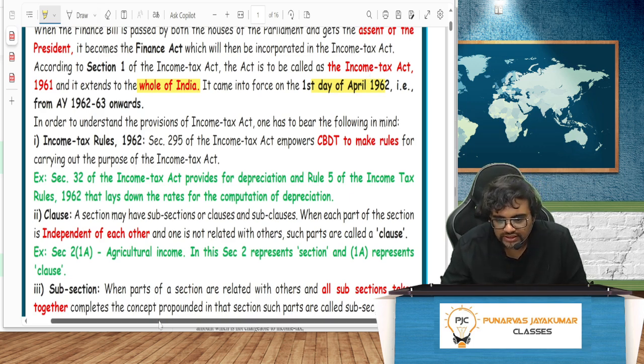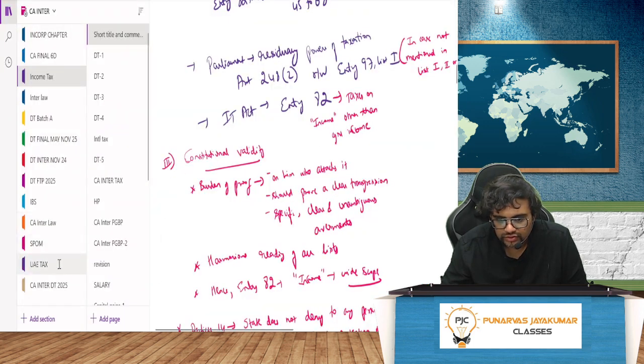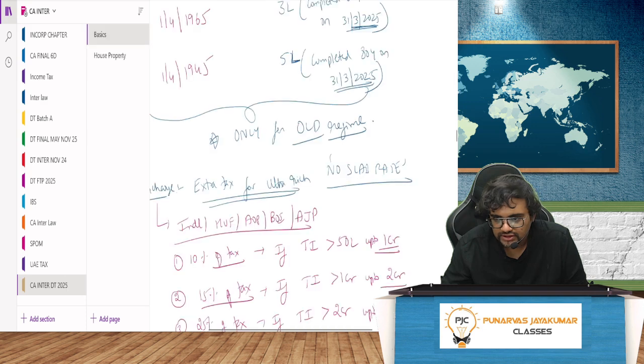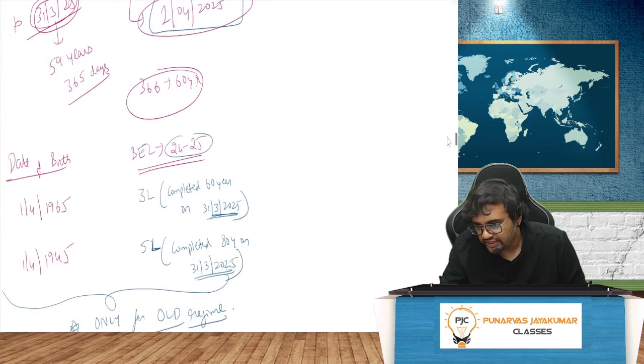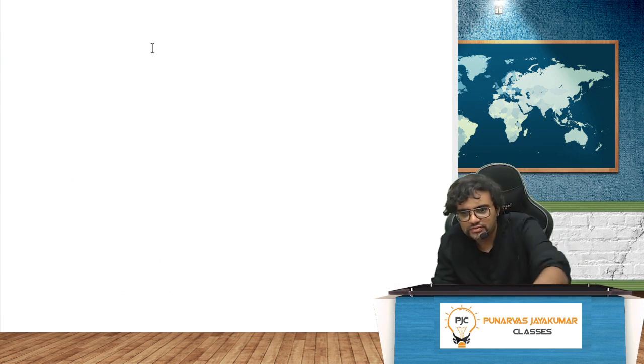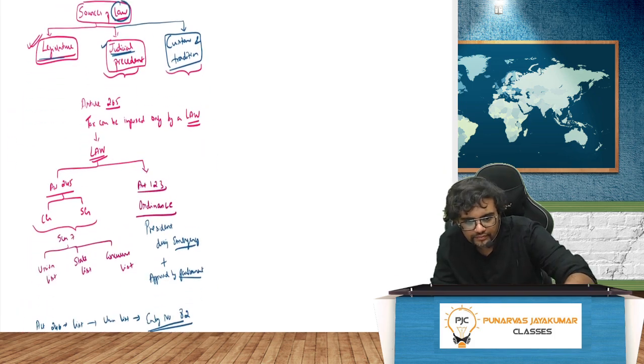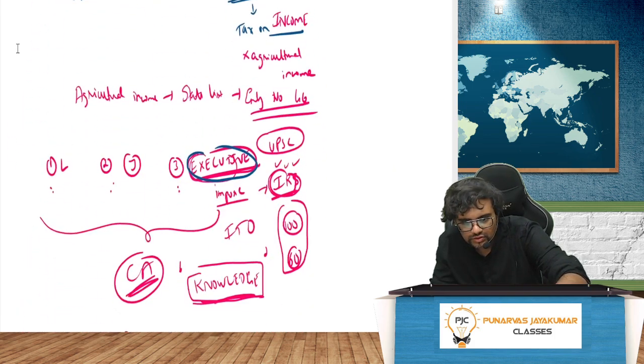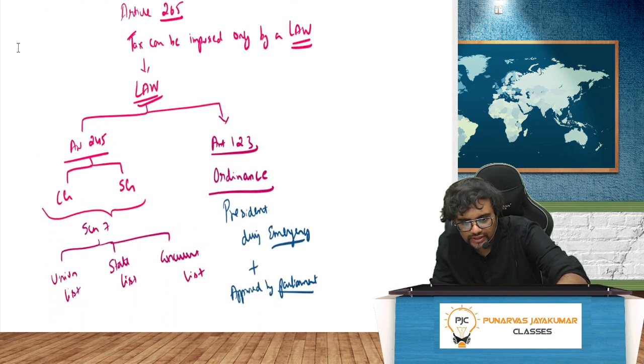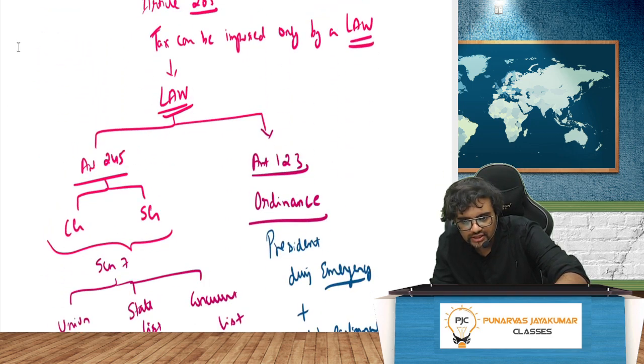Anyway, so basically when we are doing the law, there are two things that we need to keep in mind. One is, this is anyway CA Inter portion, the assessment year, previous year portion, but let me just take you through because we are doing the beginning now, that's why. So all this is really 2 minutes. I'll just quickly brief you about this.